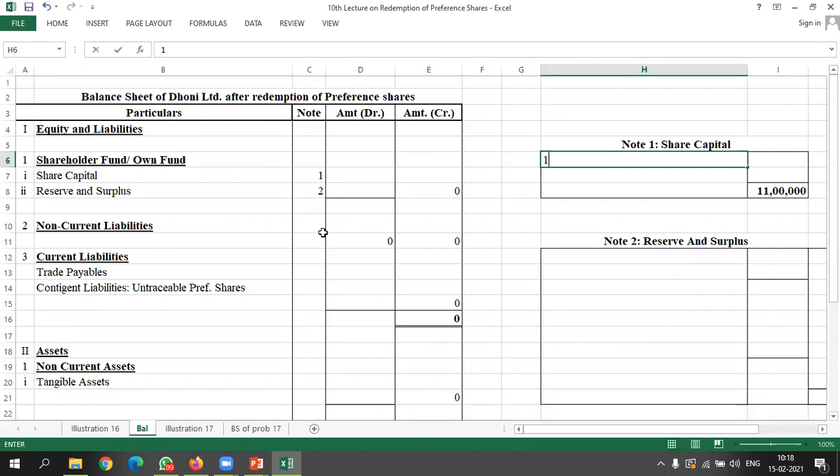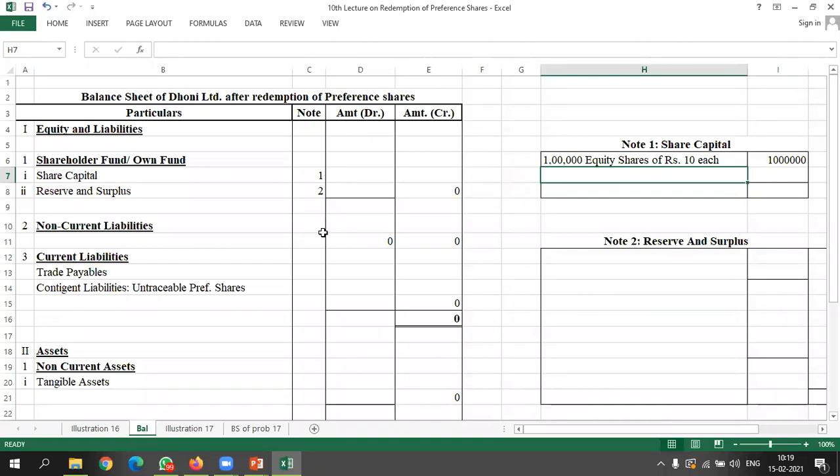We already have 1 lakh equity shares of rupees 10 each. Sorry, 10 each. Okay. So 10 lakh rupees shares we already have in our balance sheet.